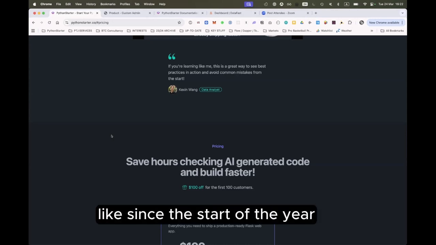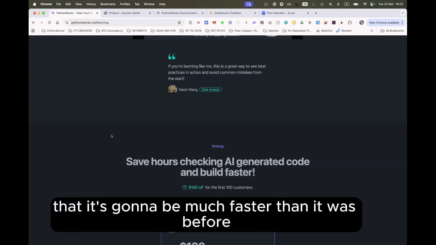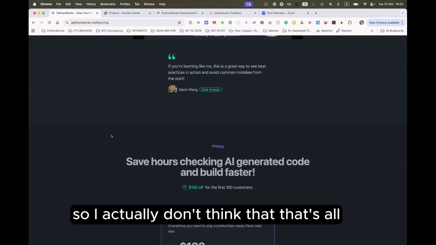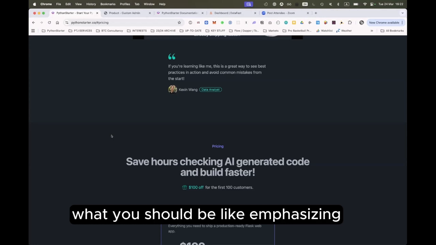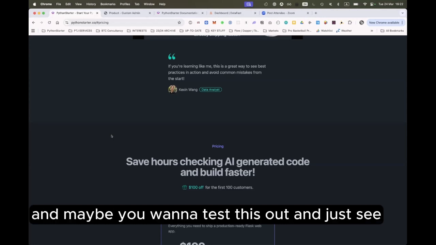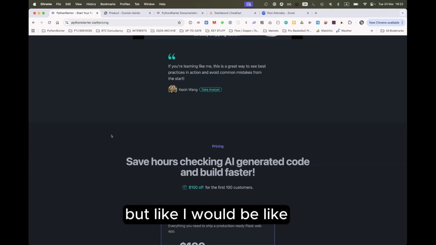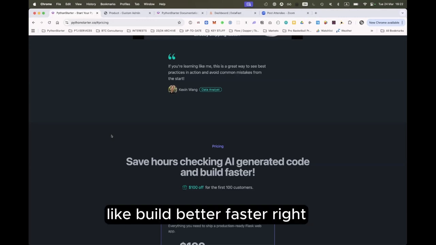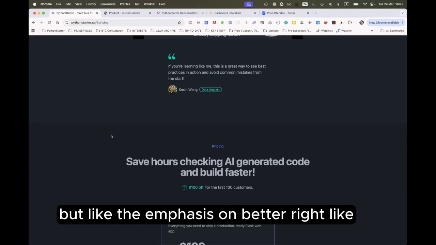Since the start of the year, it's pretty much a given that it's going to be much faster than it was before. So I actually don't think that's at all what you should be emphasizing. Maybe you want to test this out, but I would really go with "Python starter: build better, faster", right? But with the emphasis on better.